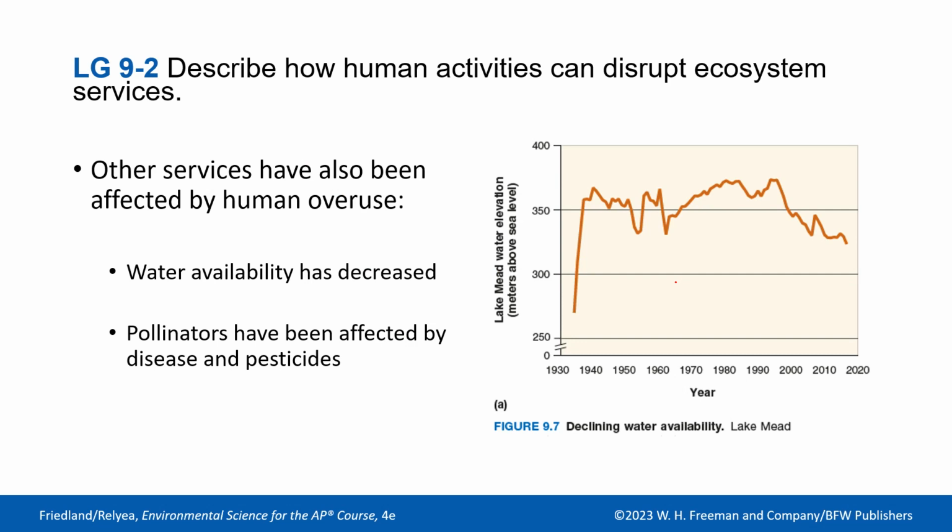Other services that are also being affected by overuse is water availability. So while we're finding new water sources and the amount of water we have over the last 50 years has increased, we're still not using them very sustainably. And that's an issue because of our growing global population, everybody needs water to survive, right? Your body is 70% water. We need water for food. We need water for usually waste management, taking care of our digestive stuff, right? We need to filter that in and out. And we have to figure out a way to use it sustainably.